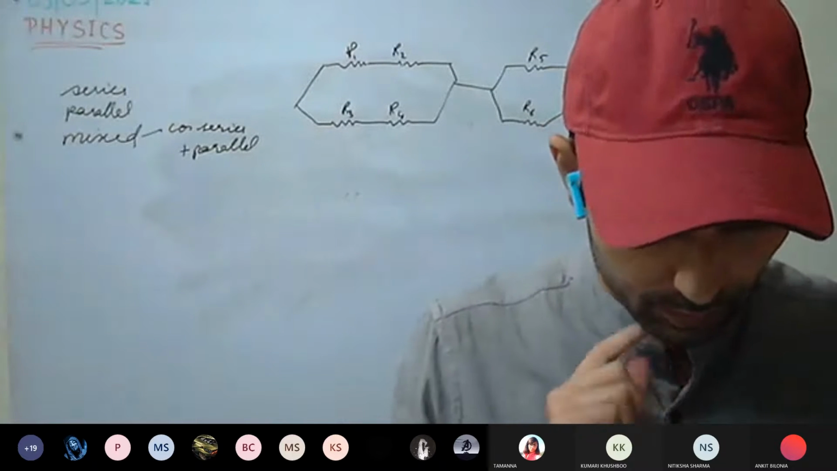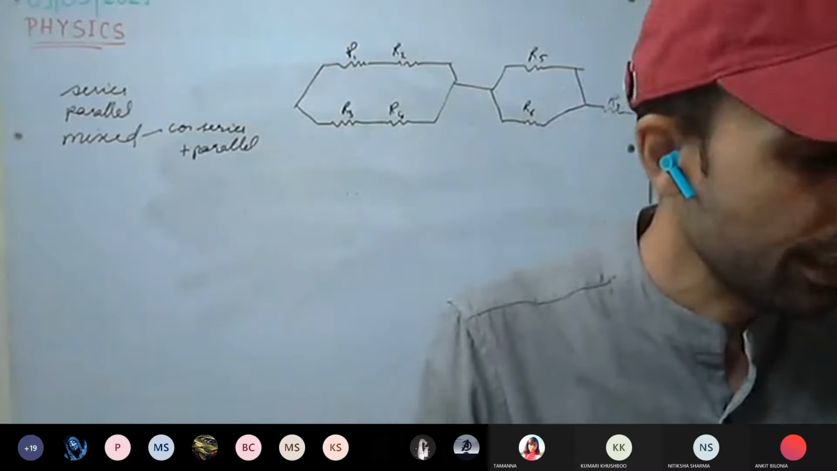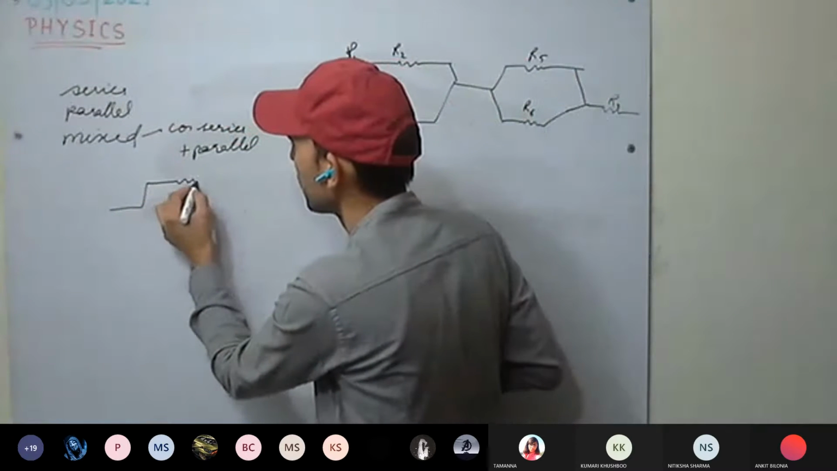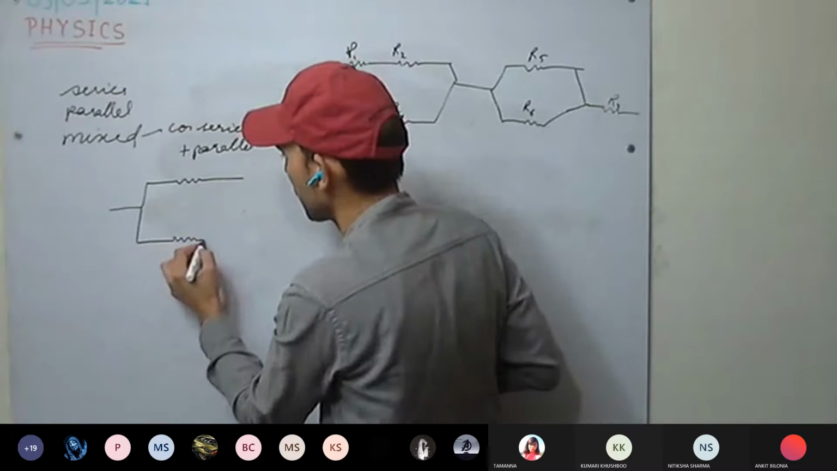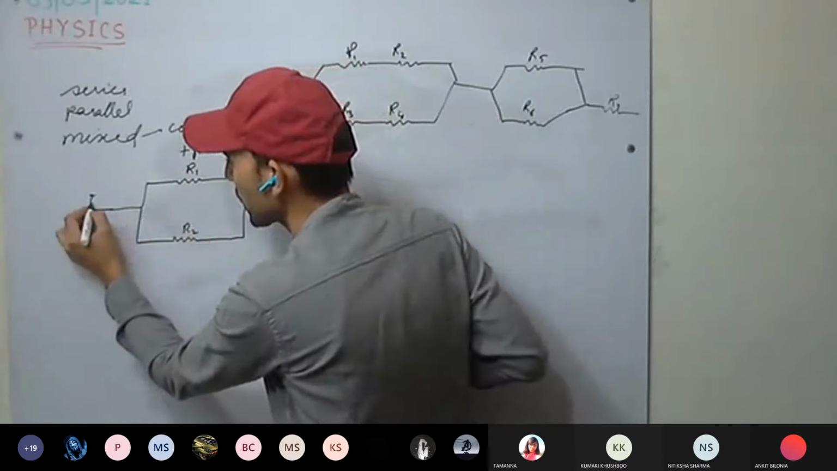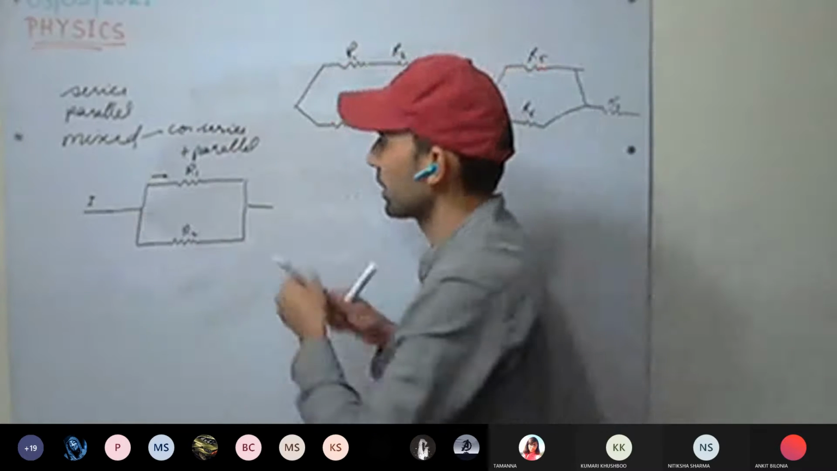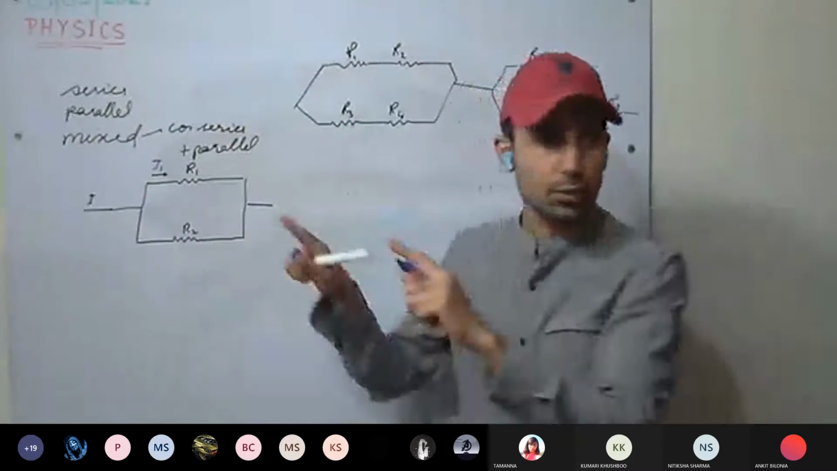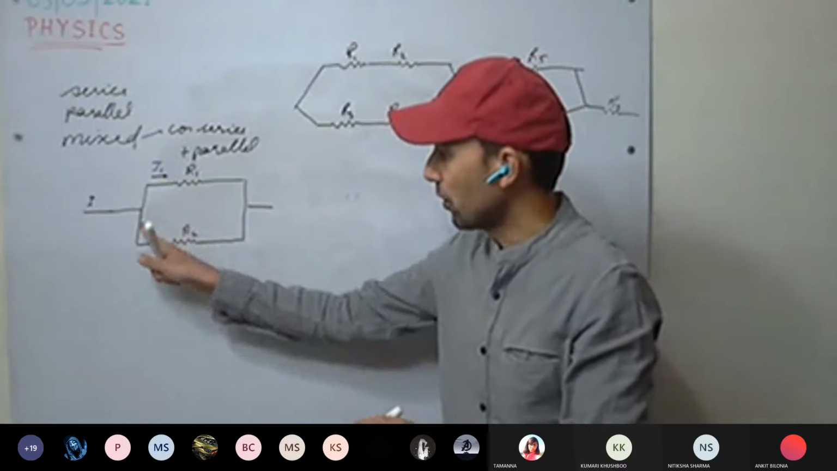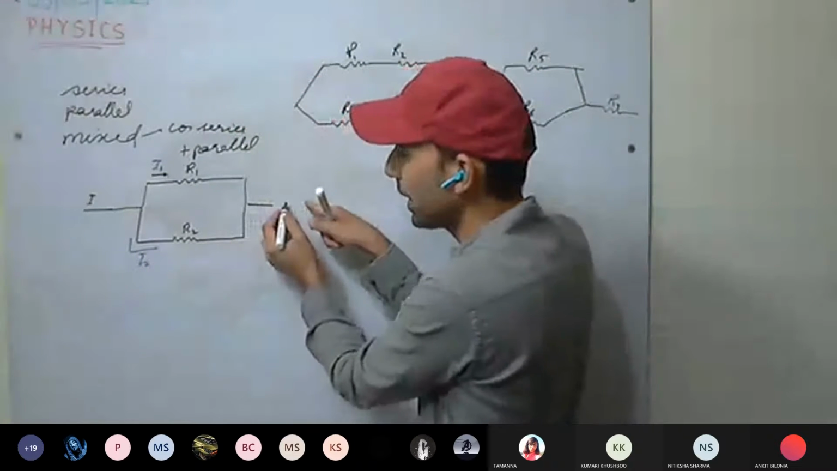Okay, this IV graph we will discuss afterwards. So for example, this is our R1, this is our R2. The total current flowing is I. Here the current has divided into two parts, two paths. One through R1 is flowing I1, and one through R2 is flowing I2. Then they combine again and current I flows.